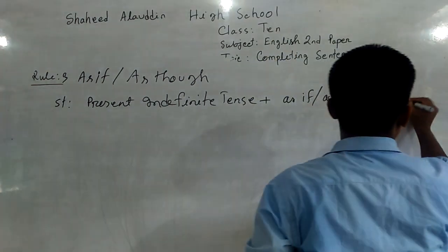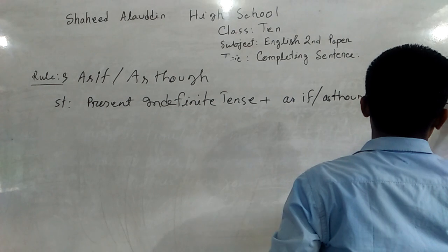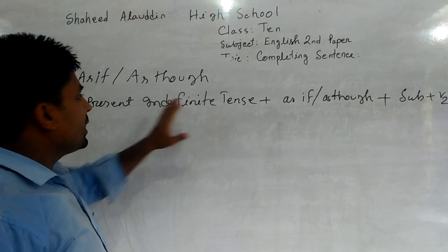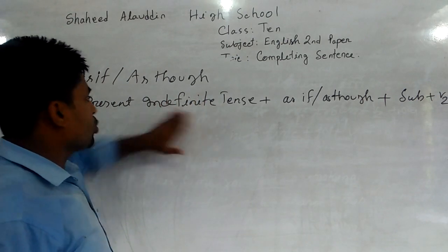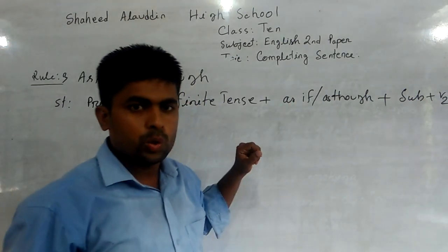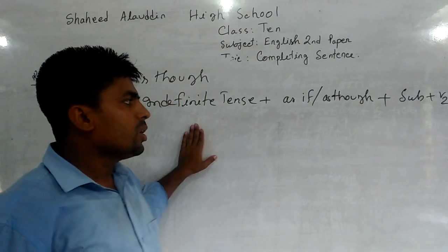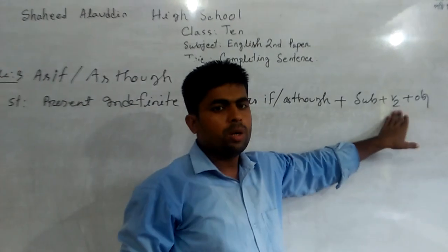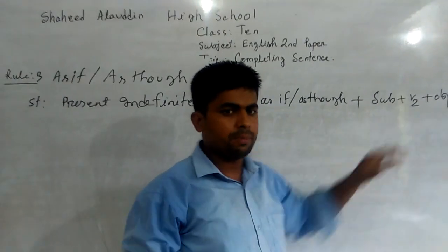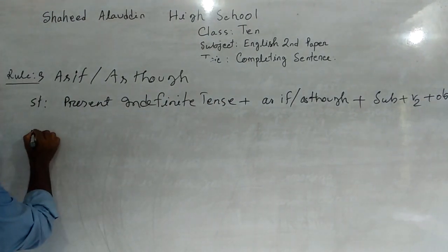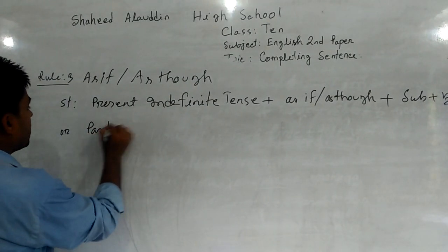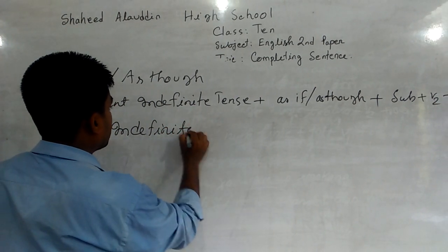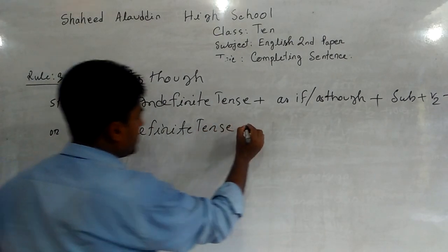That means subject plus B2 plus object. Again here, if the first clause of as if or as though is in the present indefinite tense, we have to use past indefinite tense. That means subject plus B2 plus object. B2 means past form of main verb, or past indefinite tense.